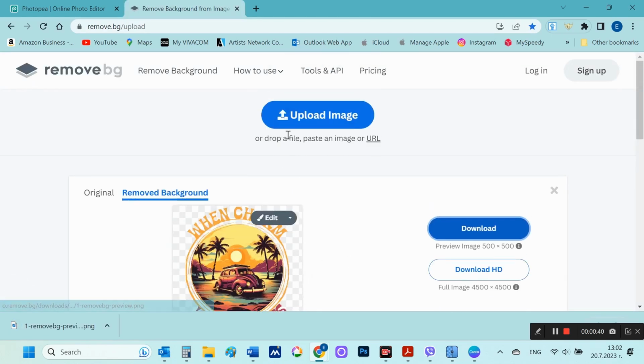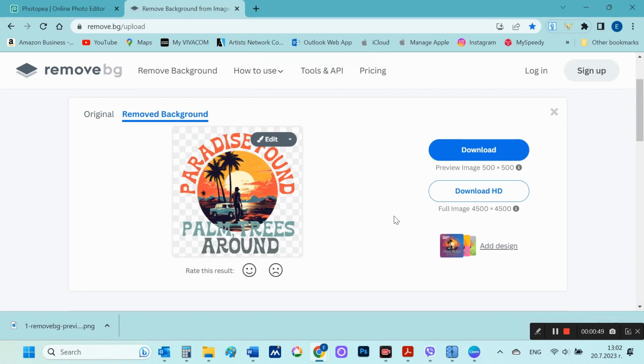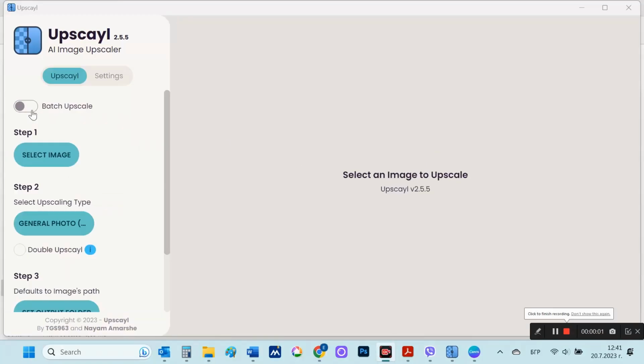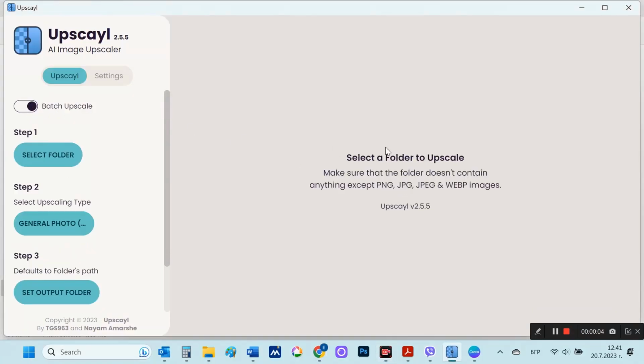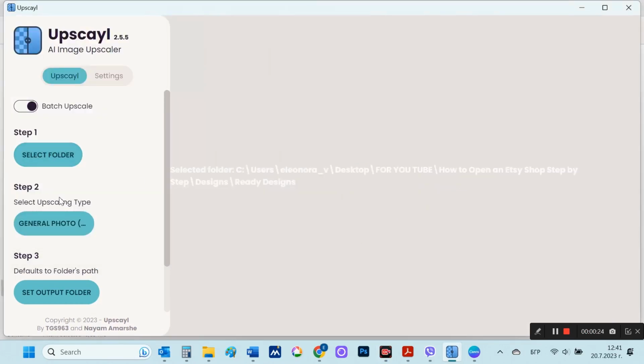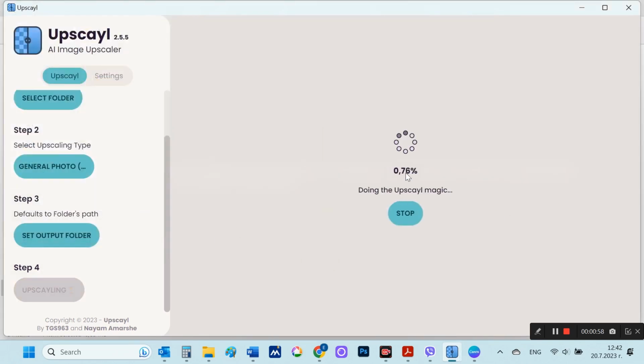If I want to download the files in the original 4500 by 4500 size, I will have to pay. If I want to download them for free, the files will be reduced to 500 by 500 pixels. So I will upscale them using this upscale software. I have a video made specifically about which two freeware I use, you can check it out. Here I choose to specify a folder, which will allow me to upscale all the images at once. Now I will have to wait a while for the program to scroll through all my files.